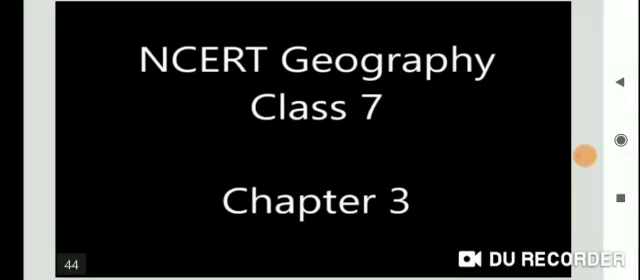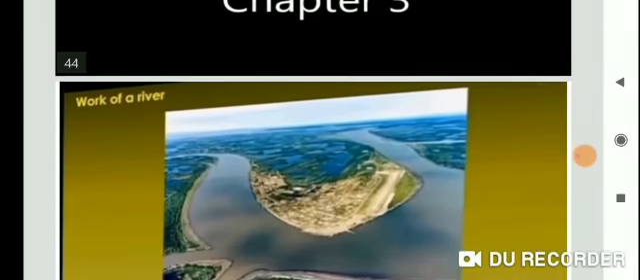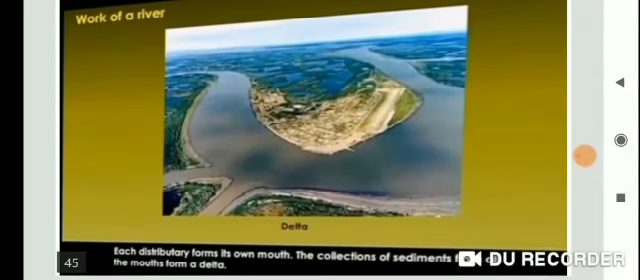Now myself Nidhi Lal. Today we are going to discuss chapter number 3, class 7. Now start. See, in this picture, the work of a river.